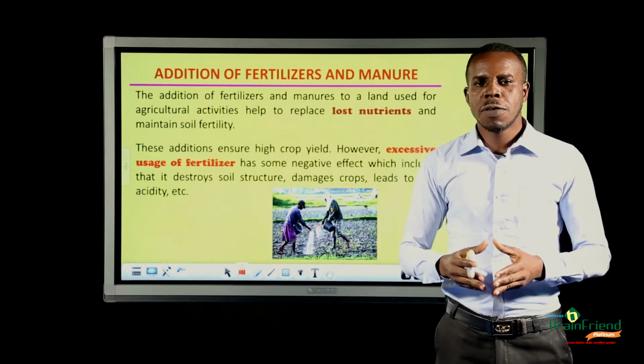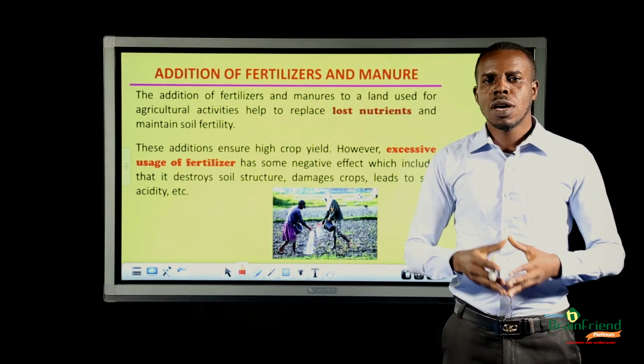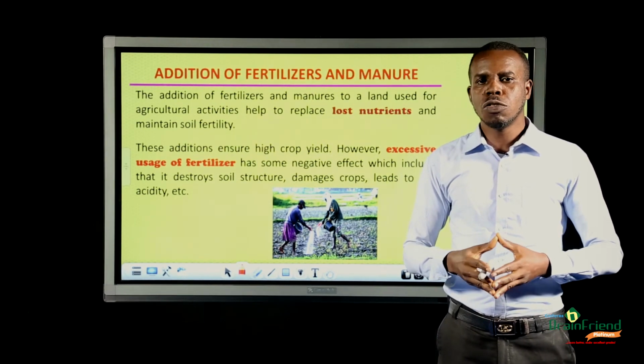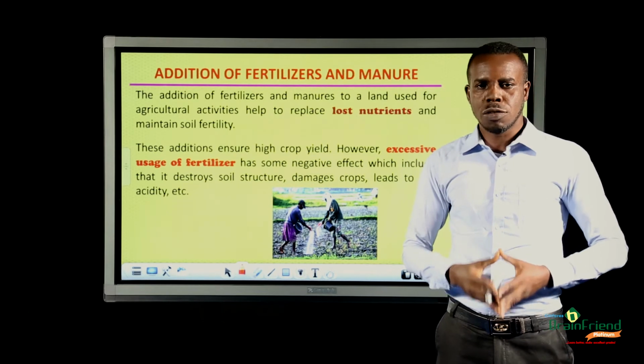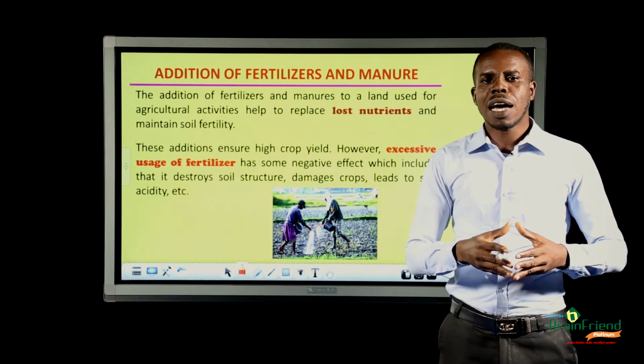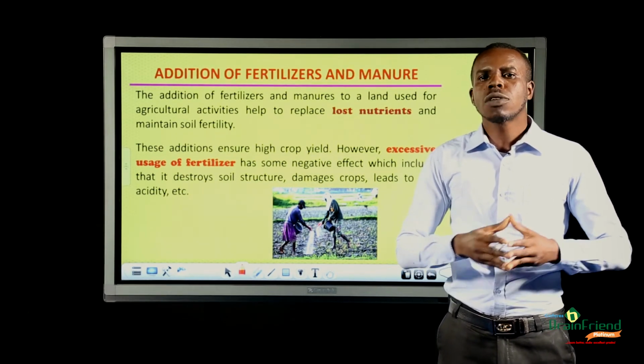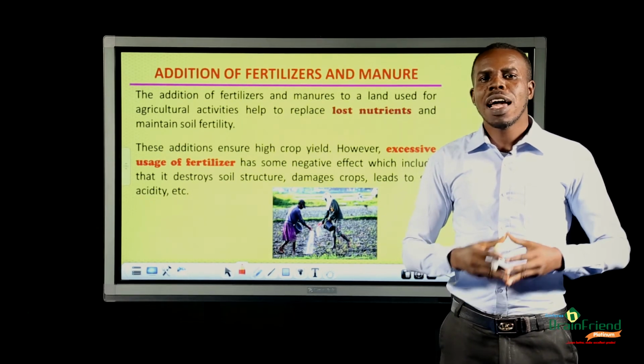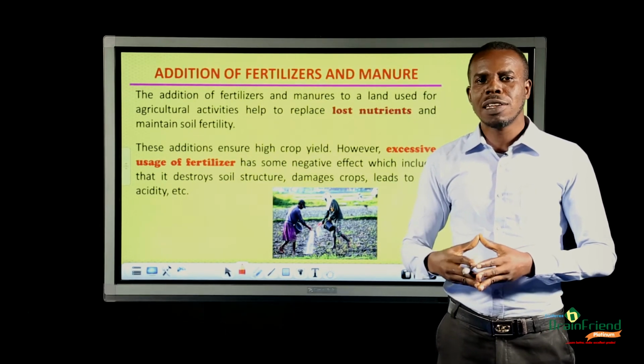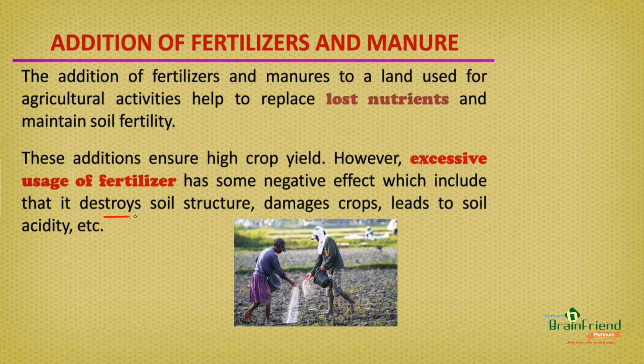The addition of fertilizers and manures helps to replace lost nutrients in soil and maintain soil fertility. These additions help to increase crop yield. However, excessive usage of fertilizers destroys soil structure, damages crops, leads to soil acidity, etc. This is a typical image of farmers applying fertilizers to their crops.